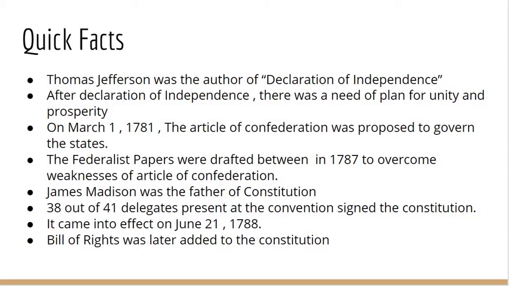On March 1, 1781, the Articles of Confederation was proposed to govern the states. The Federalist Papers were drafted in 1787 to overcome weaknesses of the Articles of Confederation. James Madison was the father of the Constitution. 38 out of 41 delegates present at the convention signed the Constitution. It came into effect on June 21, 1788. The Bill of Rights was later added to the Constitution.